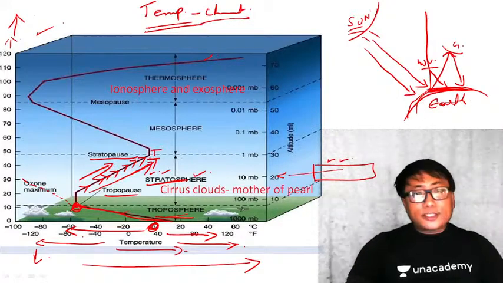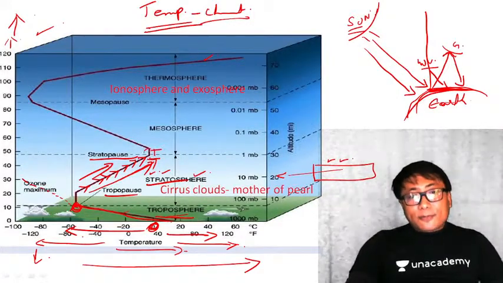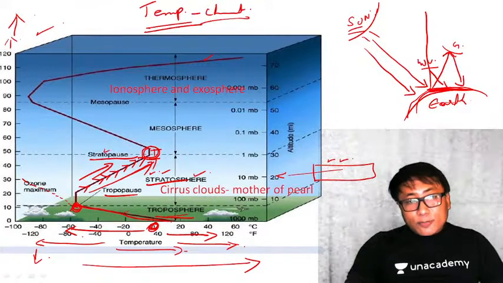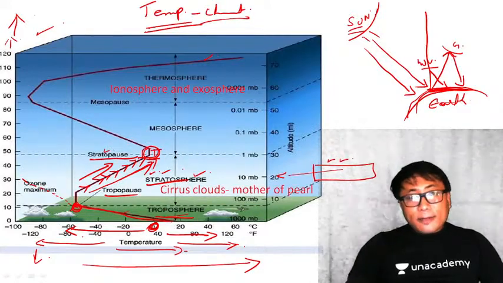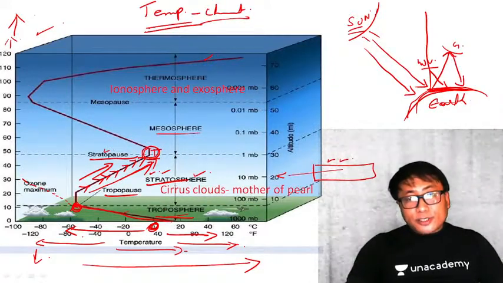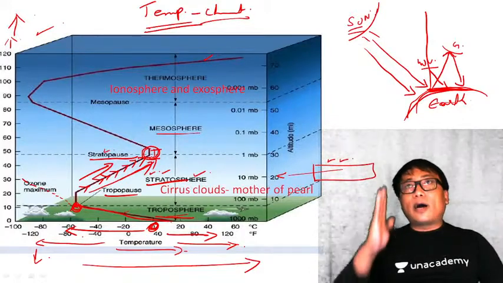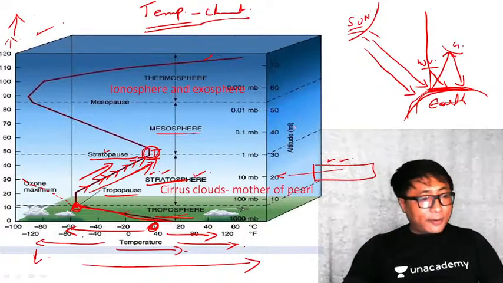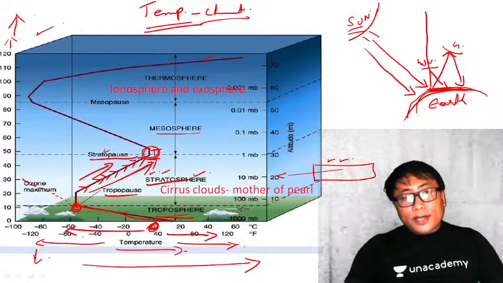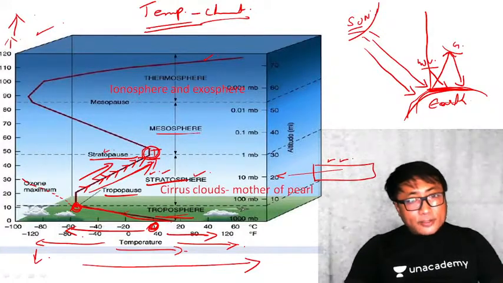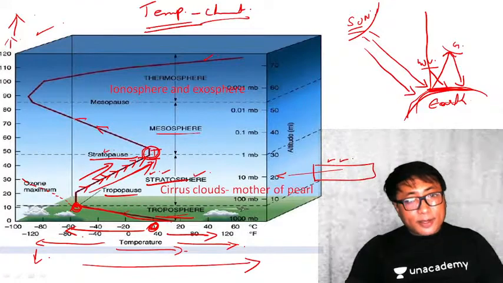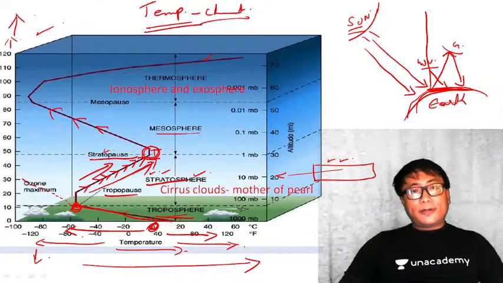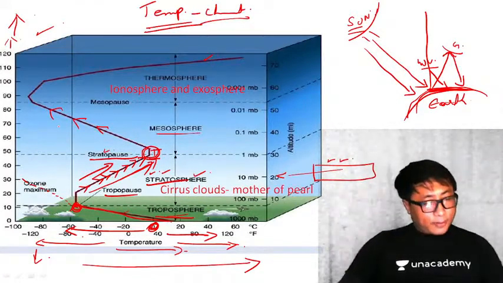From this stratopause, which is the boundary between the stratosphere and the mesosphere, the moment I go up further, since in the mesosphere you don't have the ozonosphere anymore, the more I go up, there will again be a gradual reduction of the temperature. Let me tell you one thing.